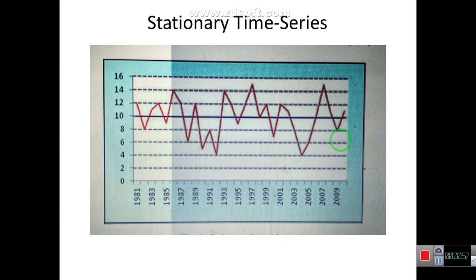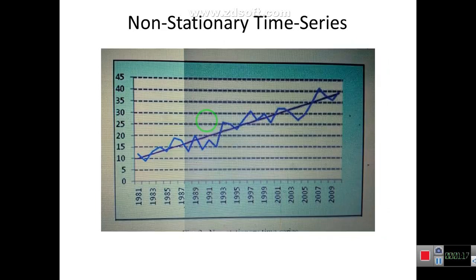The property of a stationary time series is that the values of mean, variance and covariance remain the same over time. In this graph you can see this line passing through, which is the average line, so this graph represents the stationary time series.